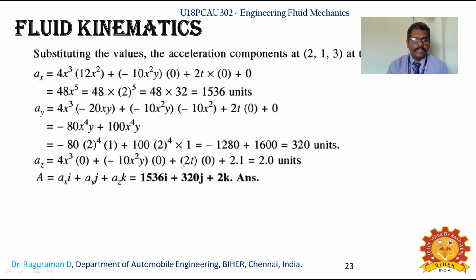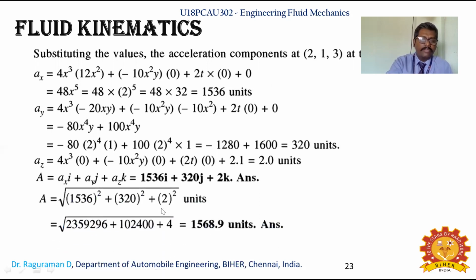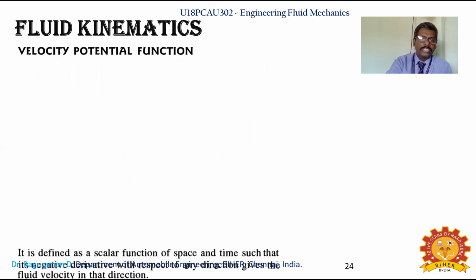Once you are identifying the respective acceleration, we know a x i plus a y j plus a z k, as you have seen in the previous description, so that you will be identifying in the vectorial form. Once the vectorial form is found, then the acceleration magnitude you can identify as square root of 1536 square plus 320 square plus 2 square. You can identify what is the acceleration.